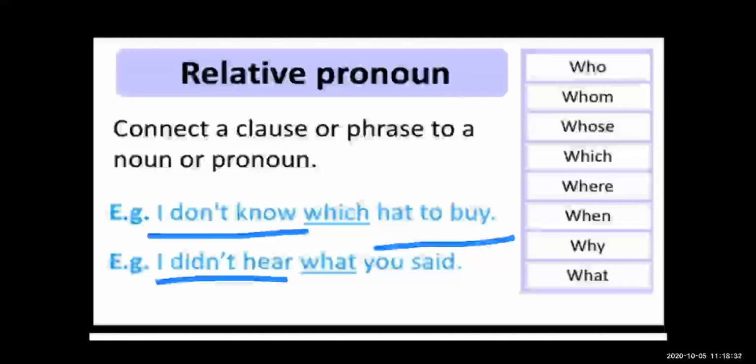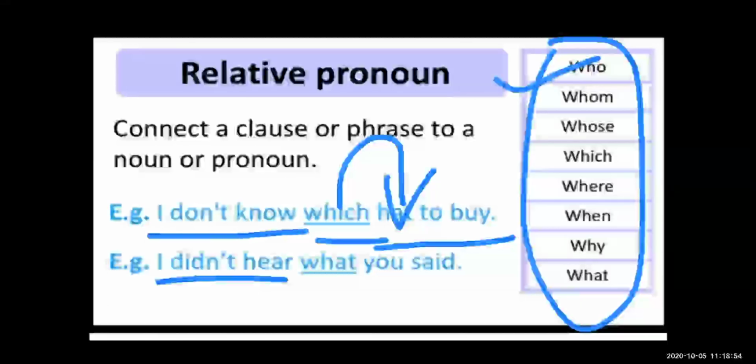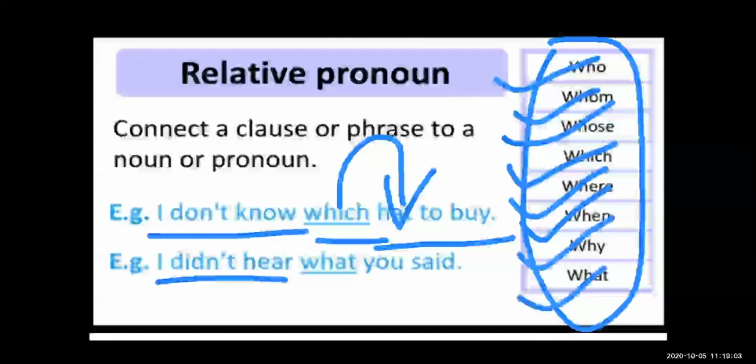Which cat? Who came? So see here, I don't know which hat to buy, means which is showing the relation with the hat. So see, these all are the relative pronouns. Which are the relative pronouns? Who, whom, whose, which, where, when, why, what. So these all are the relative pronouns.